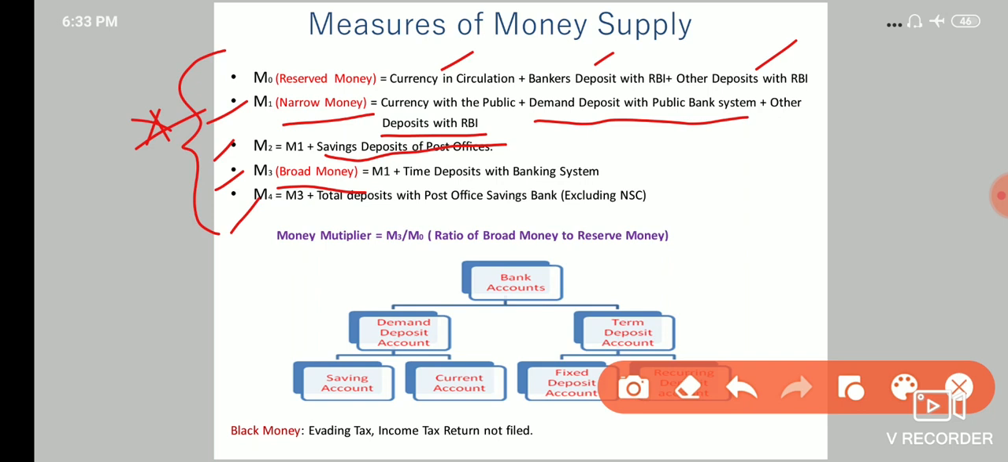Next is money multiplier. Now what is money multiplier? Money multiplier is the ratio of broad money to reserve money. M3 by M0 is the money multiplier. Money supply is very important because the monetary policy, which we study later in this chapter, is all about increasing or decreasing the quantity of money, the money supply. Since there were 2 terms here, demand deposits and time deposits, let us discuss what these 2 types of deposits mean.